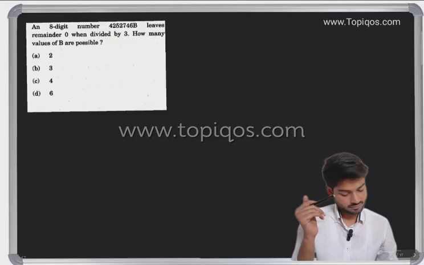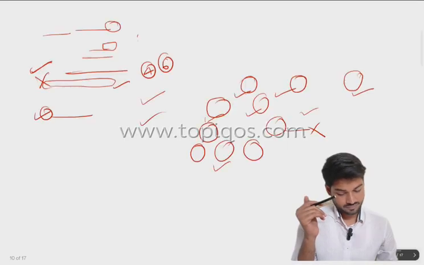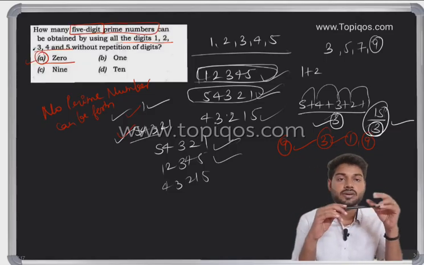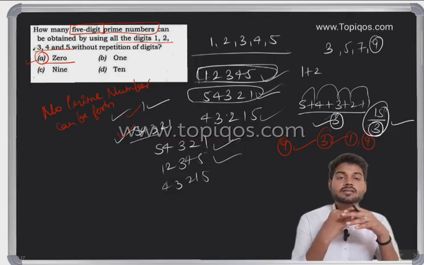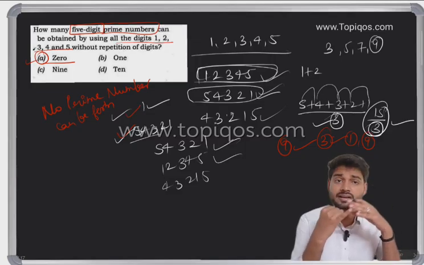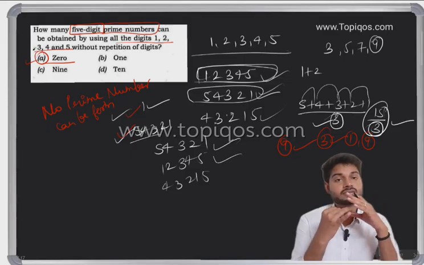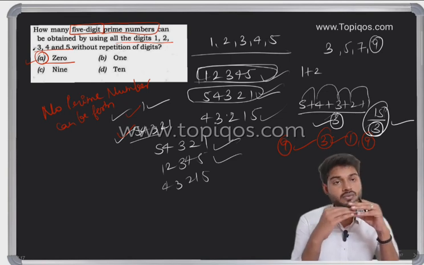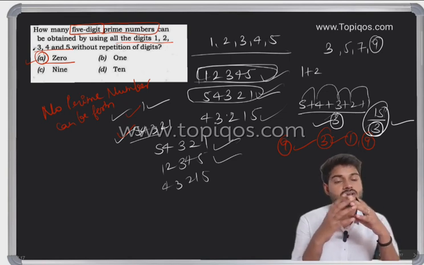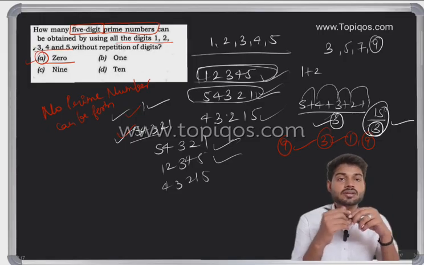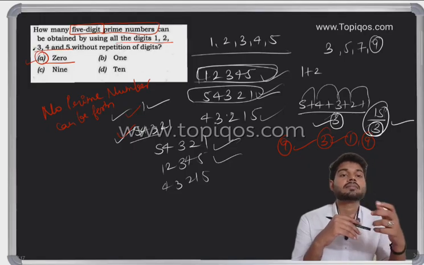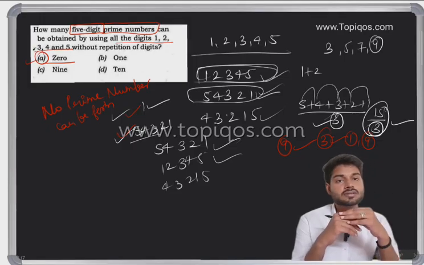So we have covered a lot today. We have studied the representation of numbers. We have also studied the divisibility rules, and we have solved 2 or 3 questions on divisibility rules. That was the ask in the examination. In further classes, we'll see how the divisibility rules can be utilized in solving other UPSC questions.